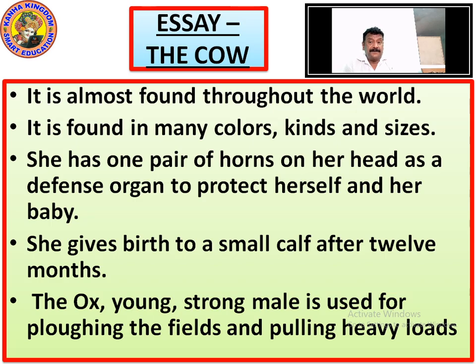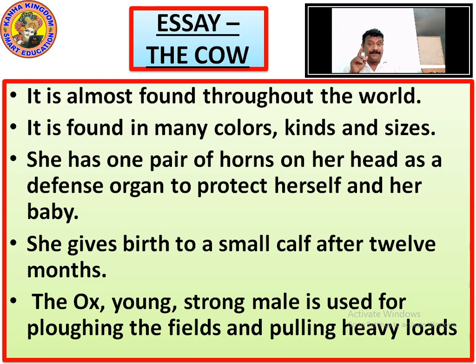The cow is found throughout the world. It is found in many colors, kinds and sizes. It means in the entire world you can see lots of cows. Some are very big, some are medium, some are a little tall, some are a little short. So they come in different kinds of sizes.